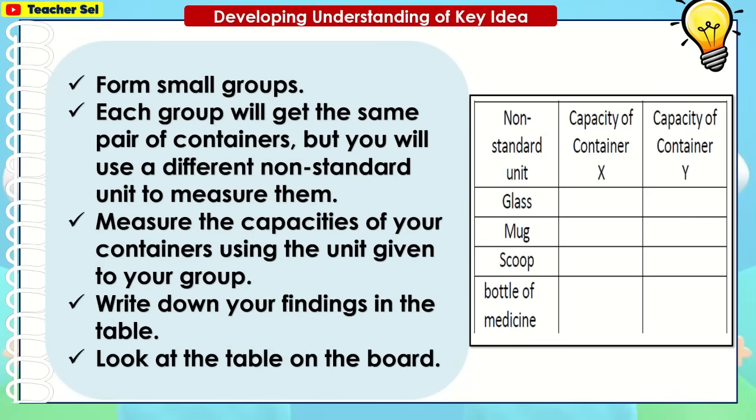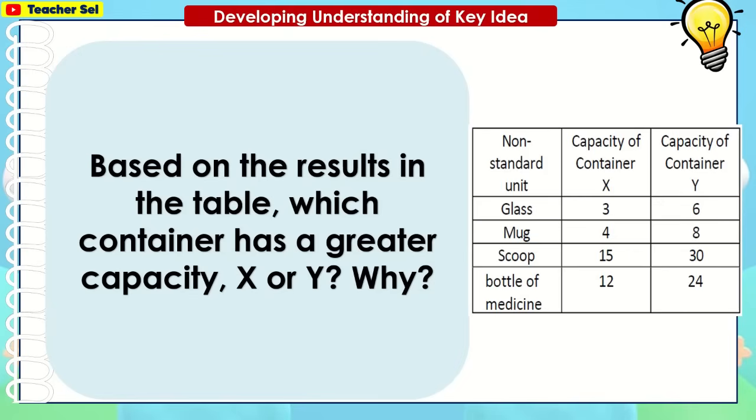Look at the table on the board. In the first column, we have the non-standard unit: glass, mug, scoop, bottle of medicine. In the second column, capacity of container X. In the third column, capacity of container Y. Based on the results in the table, which container has a greater capacity, X or Y? Y.